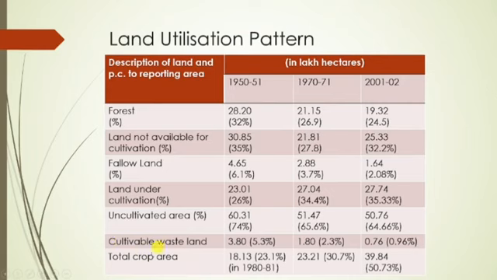And if we see the total crop area, it is increasing. This is the data for 1980-81: 18.13 lakh hectares under total crop area in 1980-81, 23.21 lakh hectares in 70-71, and 39.84 lakh hectares in 2001-2. So the total crop area is increasing in the case of Assam.